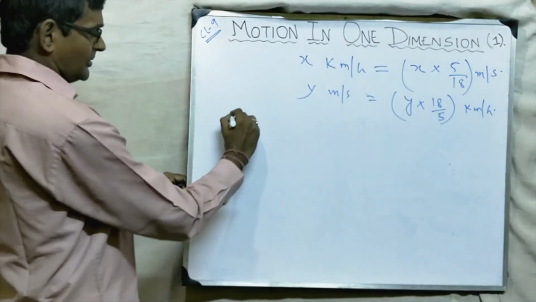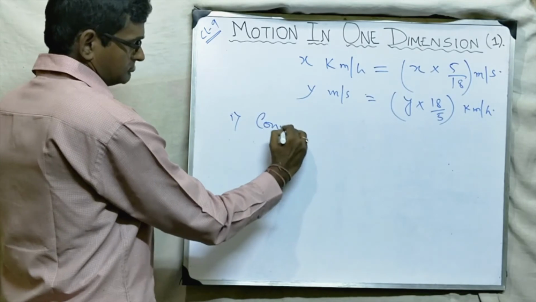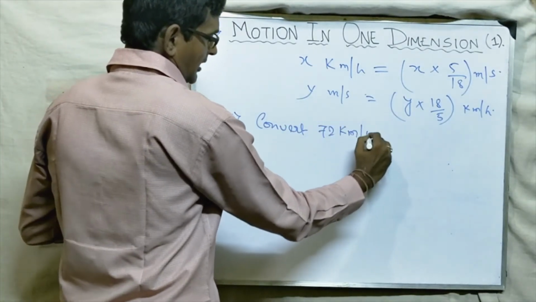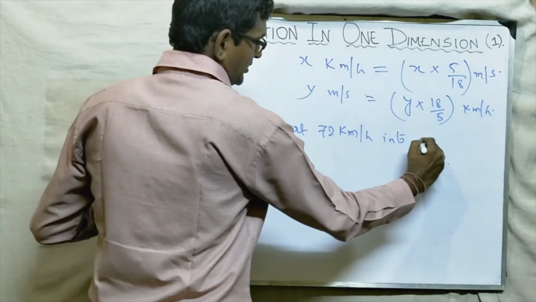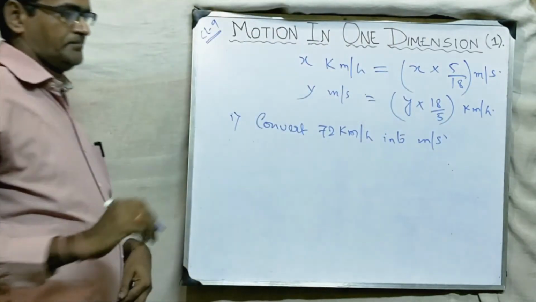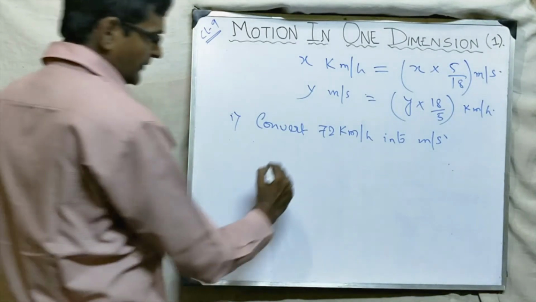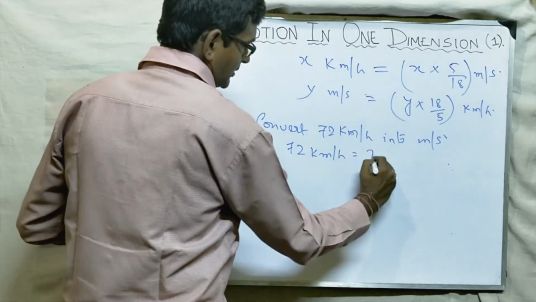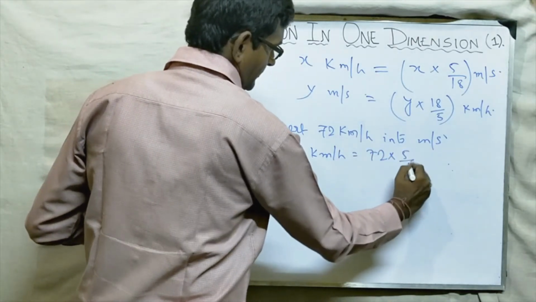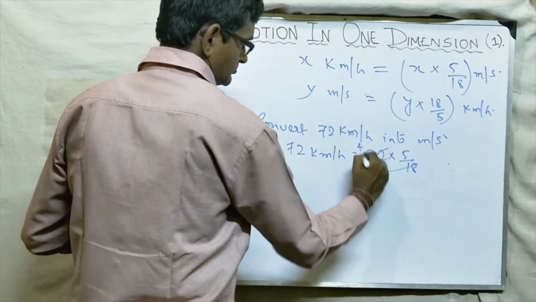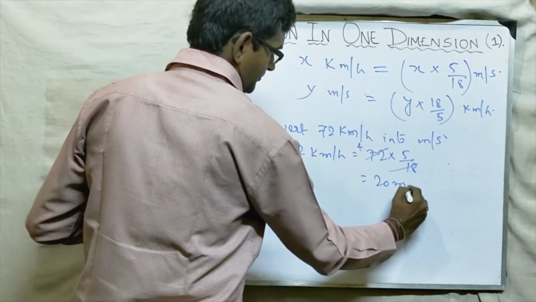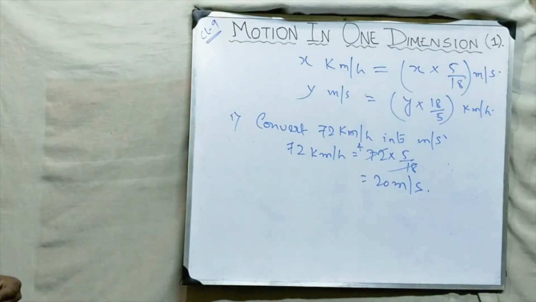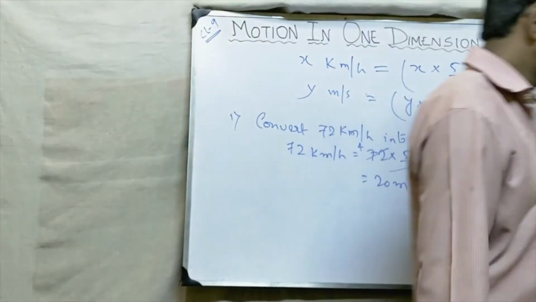So first question is: convert 72 kilometer per hour into meter per second. Okay, so how to do? 72 kilometer per hour means what? 72 into 5 by 18. This is what? 20 meter per second. Okay, friends? Simple? Next.